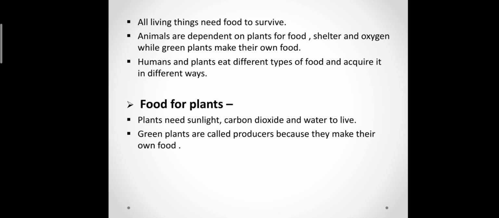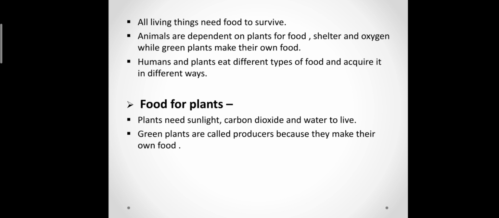Now as we know, animals, plants and humans are living creatures on the earth, and anyone's number should not increase too much, because it will cause an adverse effect on the remaining two. So that in that condition there will be a balance. Now all living things need food to survive.